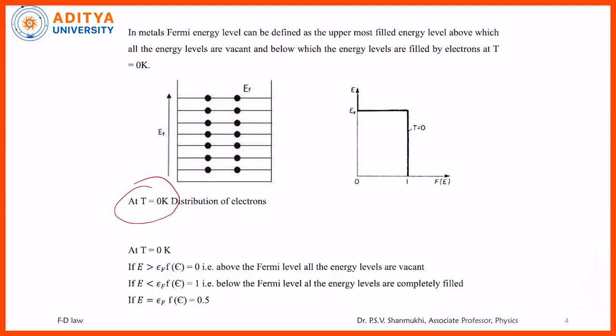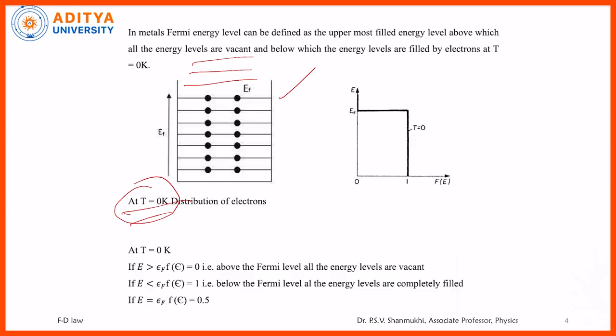If you want to talk about metals, semiconductors or insulators, all the energy levels are always expressed in terms of the Fermi energy level only. It is a reference line. Coming to metals, at T equal to 0 K, the uppermost filled energy level is called the Fermi energy level, below which all the energy levels are completely filled, above which all the energy levels are empty. Once again, the Fermi energy level is the uppermost filled energy level, above which all the energy levels are empty, below which all the energy levels are completely filled by the electrons.